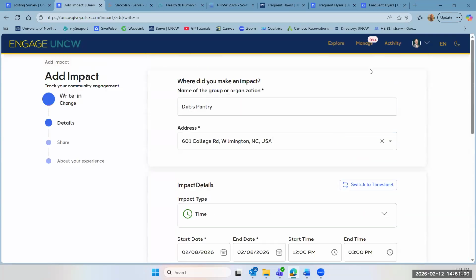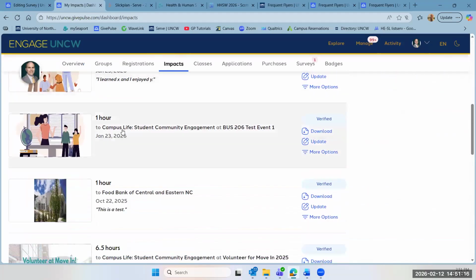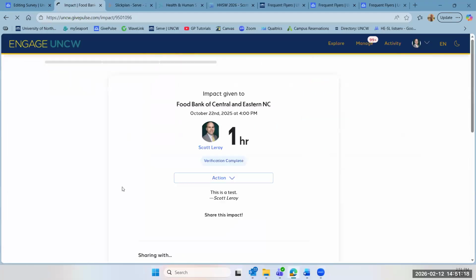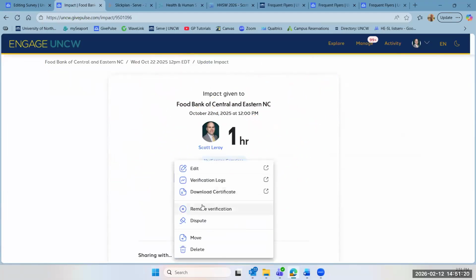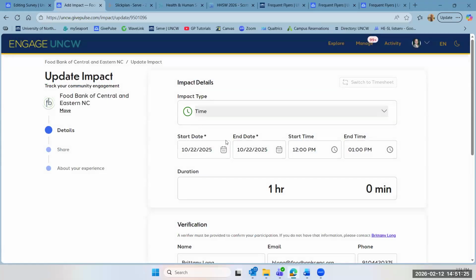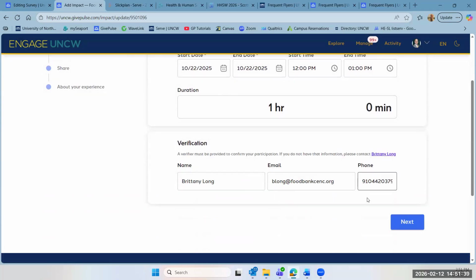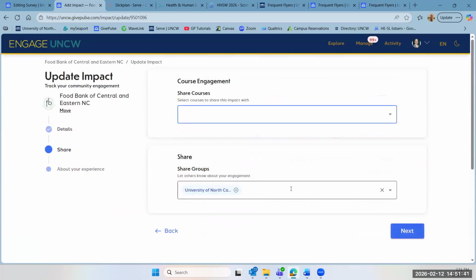I'm actually going to just pull up, bear with me here for a second. So this is the screen we were just on. You have the start date, end date, start time, end time, the name of the person who can verify, their email, their phone number if you have it, and then click next.